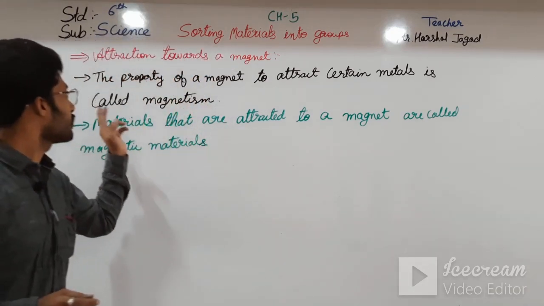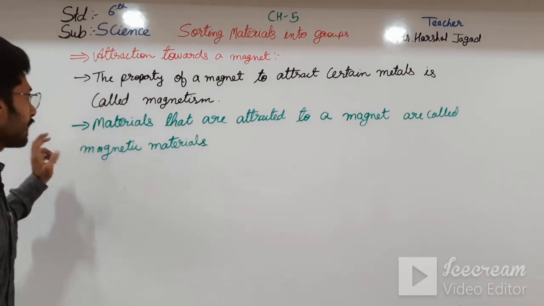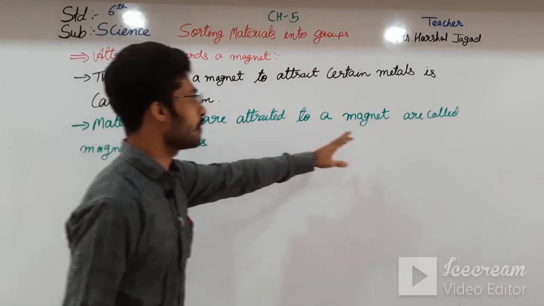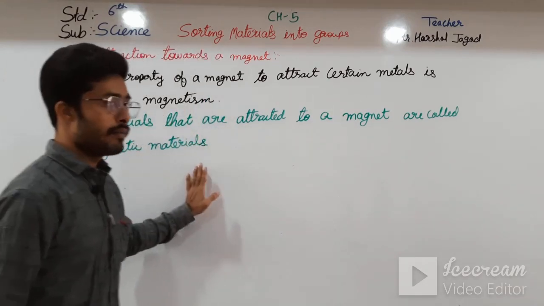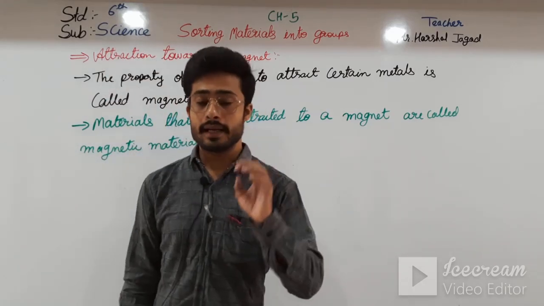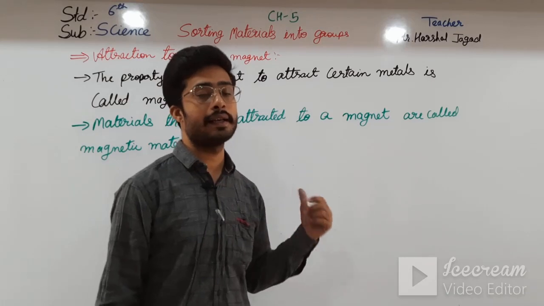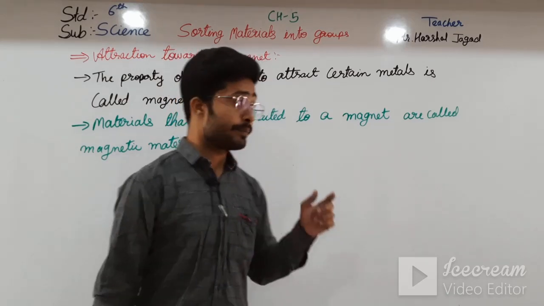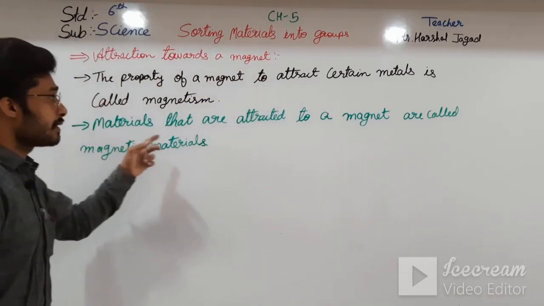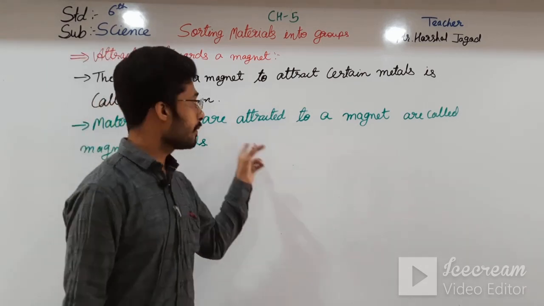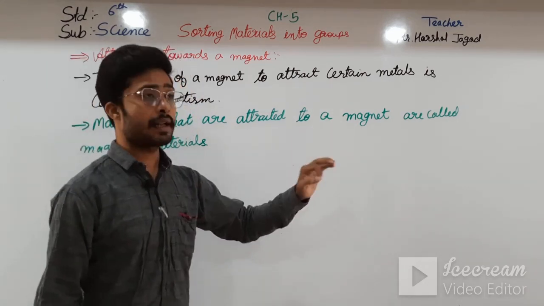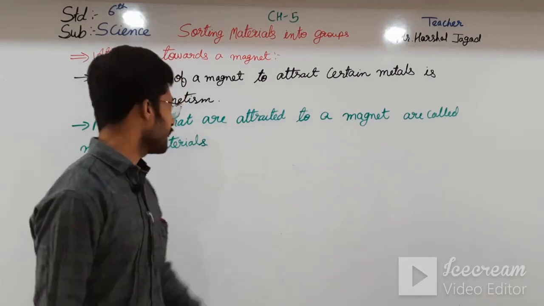So that property is known as magnetism. Second, materials that are attracted to a magnet are called magnetic materials, and the materials that do not attract or repel a magnet are called non-magnetic materials.